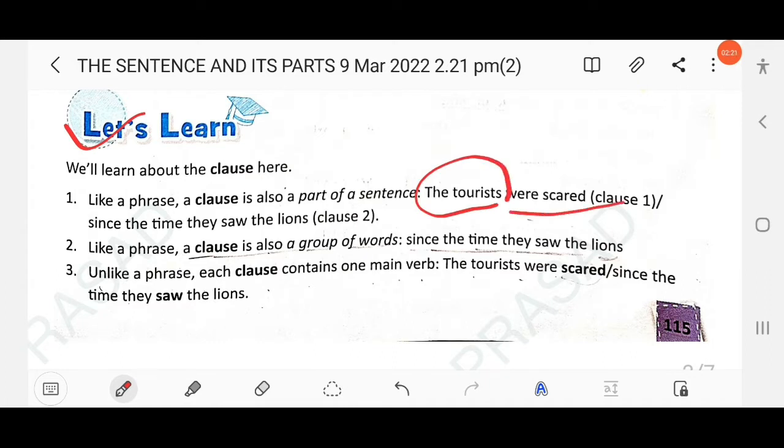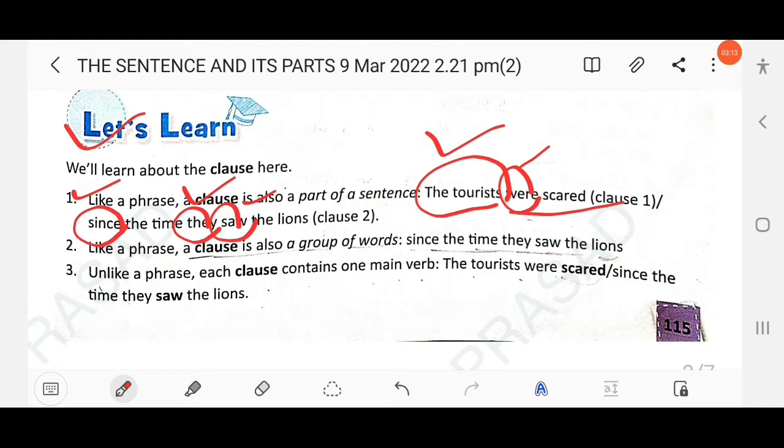Similarly, in the second part, since the time they saw the lions, a conjunction is used, since, and there is another subject, they, and verb, saw. In this sentence we find there are two clauses. First, the tourists were scared: the tourists is the subject, and were is the verb. In the second clause we find another subject, they, and the verb saw. So here there are two clauses.